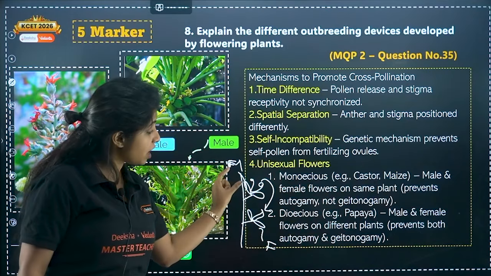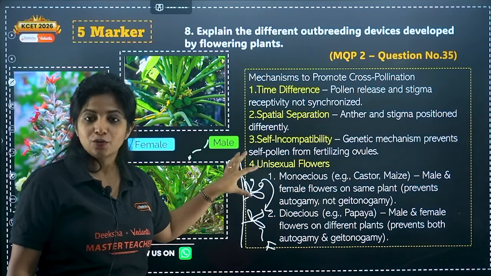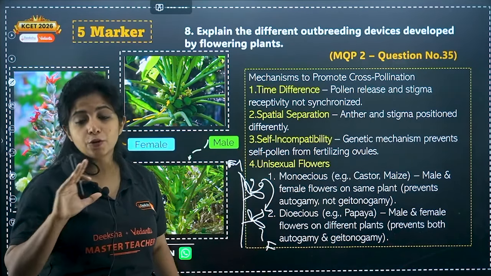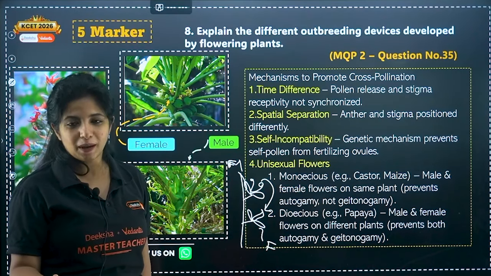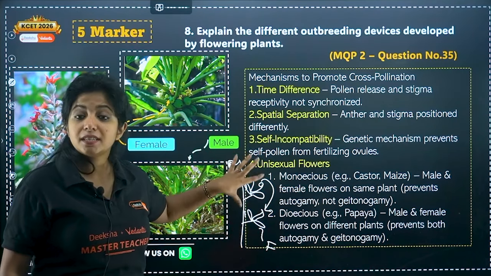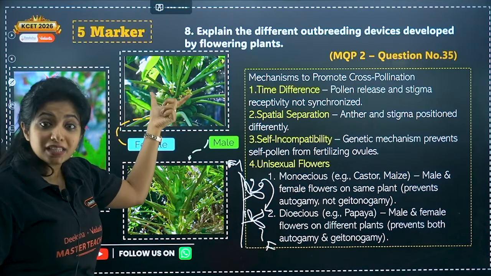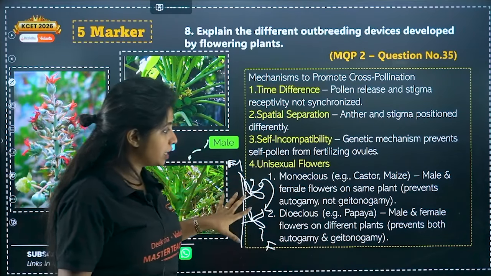If you talk about flowers, they are unisexual, but you have two types of flowers over here. You have both male and female, which is why autogamy is prevented but geitonogamy is not prevented. Remember, this is a bisexual plant. In papaya, it was a unisexual plant with unisexual flowers. So the monoecious condition is like this.